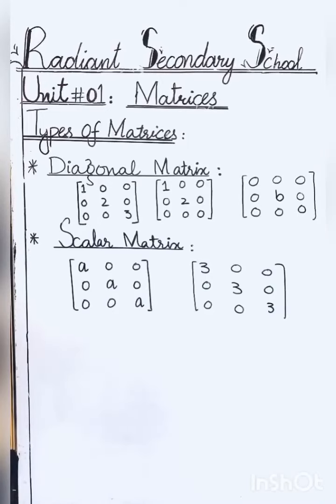Next one is scalar matrix. Students, a diagonal matrix is called scalar matrix if all the diagonal entries are same and non-zero. Okay students, scalar matrix, the diagonal entries must be same. In the diagonal, same alphabet is present. So this is a scalar matrix.